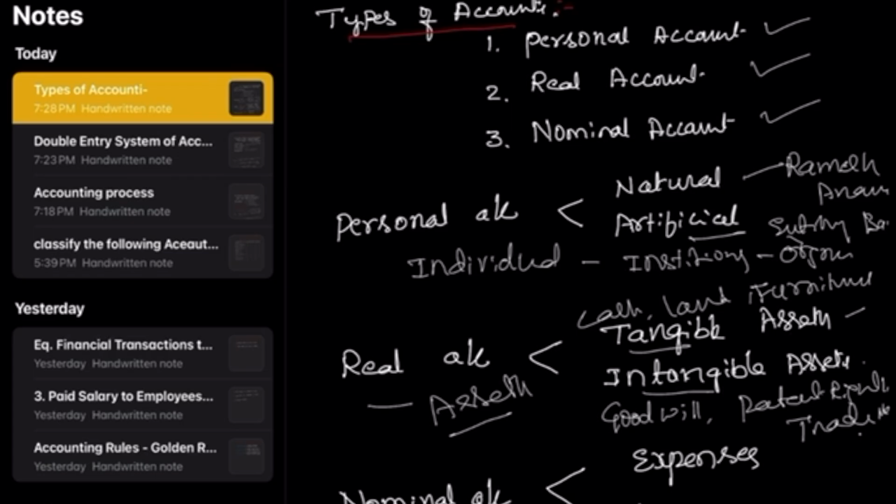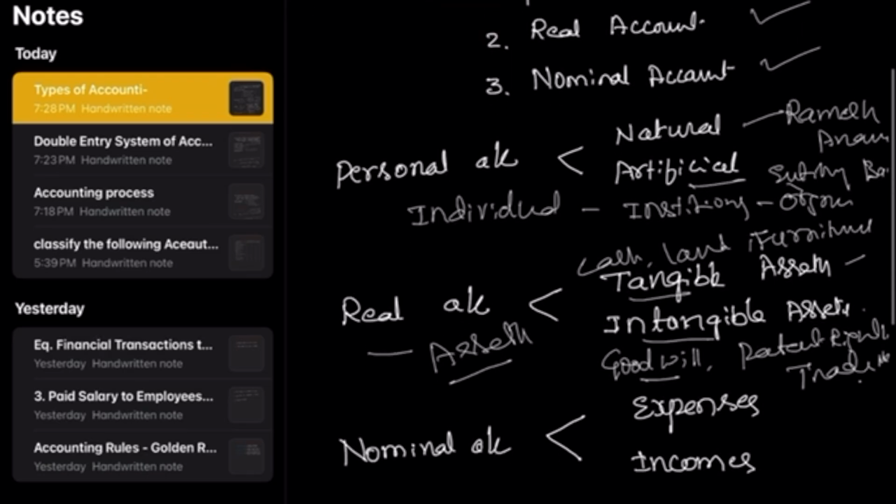Goodwill is the fame, name, prestige or status you have for the organization, which is measured in terms of money and treated as an asset. You may also have a copyright or a patent right on a particular asset. Even if not visible, it is treated as an asset of the organization and considered a real account.